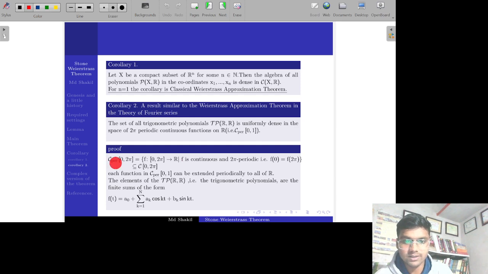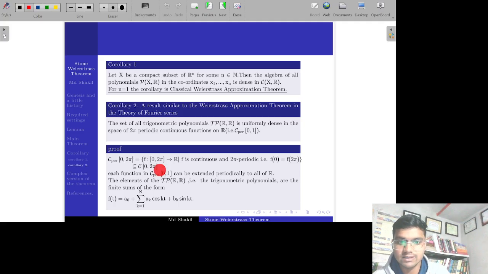Here C periodic 0 to 2 pi is defined to be the set of functions f from the interval 0 to 2 pi to R such that f is continuous and it is 2 pi periodic. 2 pi periodic means the value of f at 0 will equal the value of f at 0 plus 2 pi, that is 2 pi.